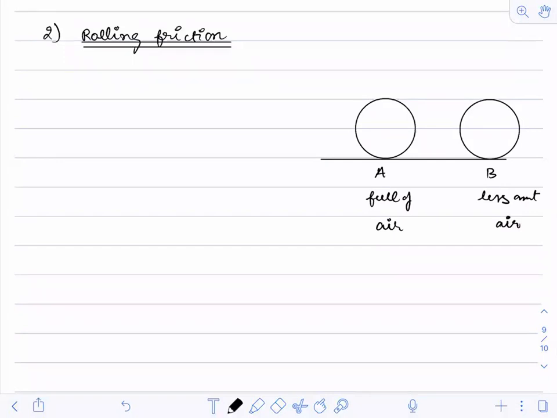Can anyone explain what is happening over here? Why in case A the force that you apply to ride a bicycle is less, and in case B the force you apply is more?